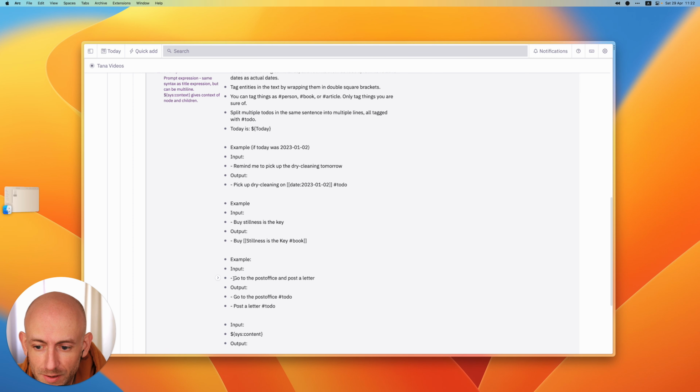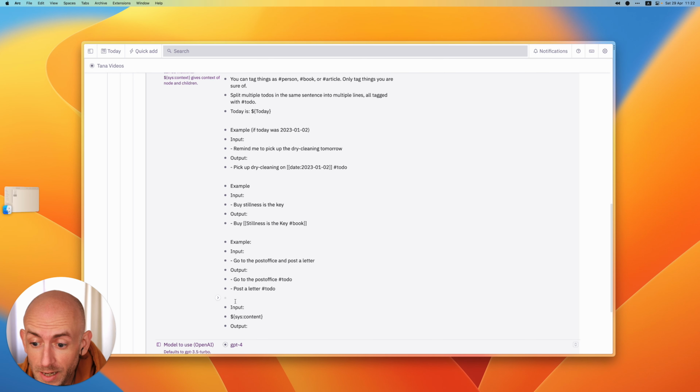And here's the last one. Go to the post office and post a letter, and this is to teach it that if there are multiple things in one sentence, I want them as separate to-dos. And then simply say, hey, the input is the content, which is a specific title expression that can be used in prompts to only identify the children and not the top node, and then the output.